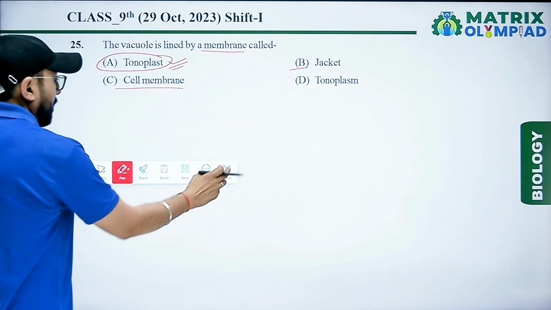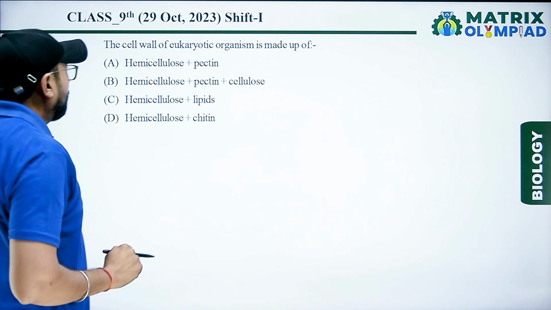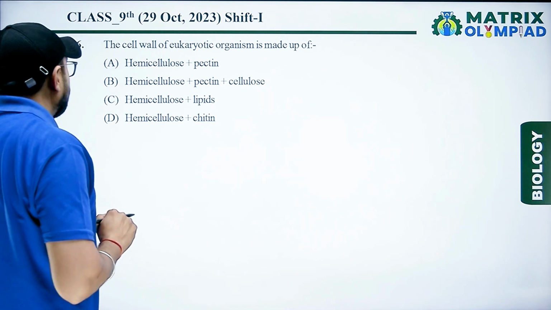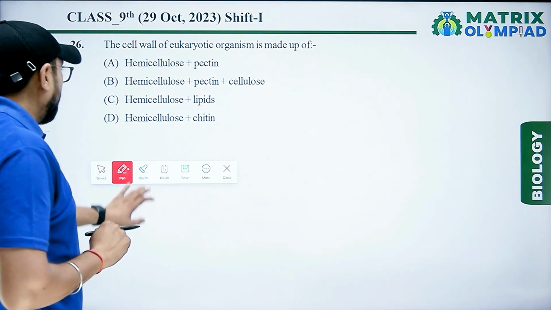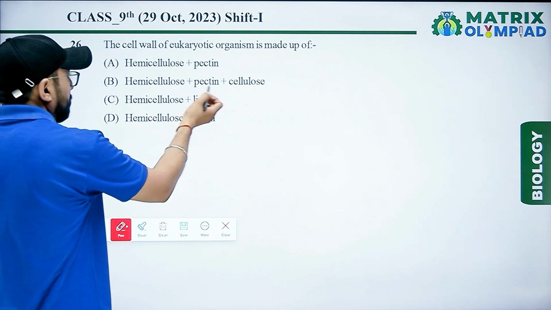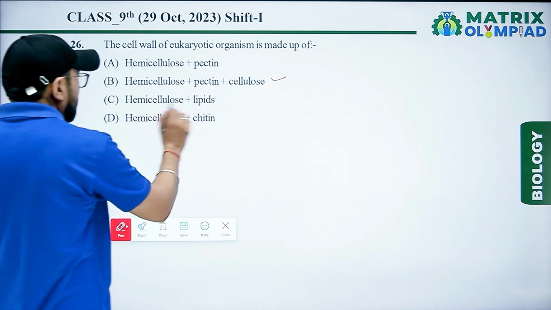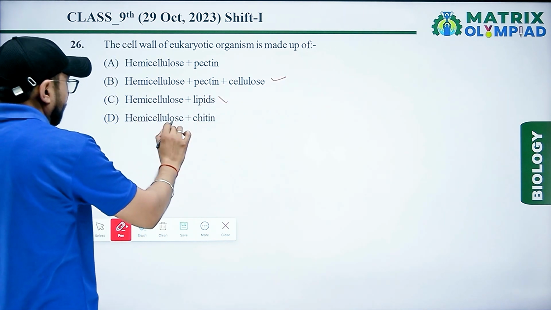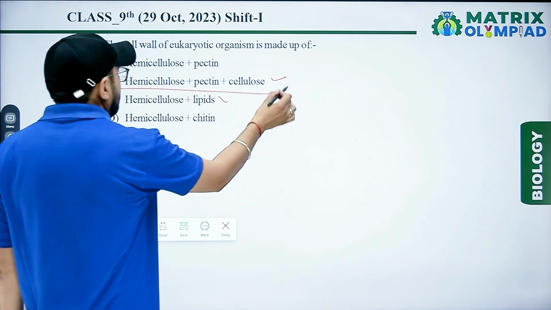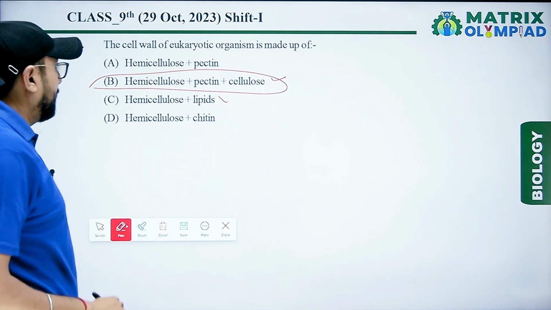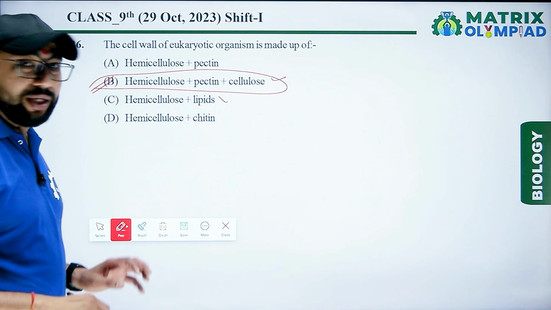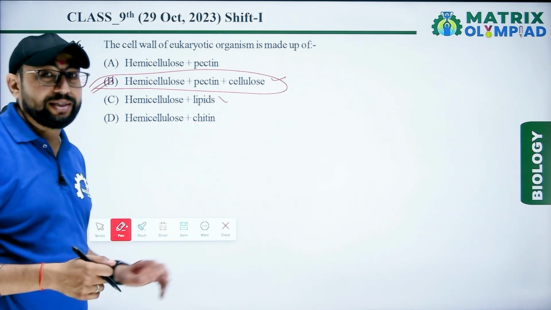Next, the cell wall of a eukaryotic organism is made up of hemicellulose, pectin and cellulose, right? Lipid is wrong, and chitin is wrong. So the right answer is option B, hemicellulose, pectin and cellulose in plant cells.